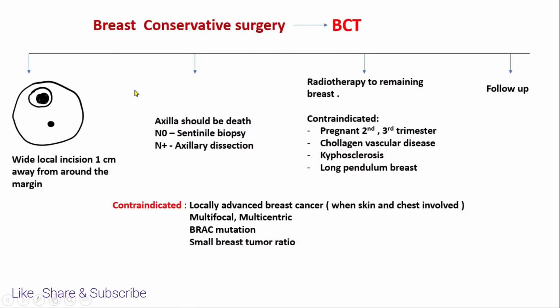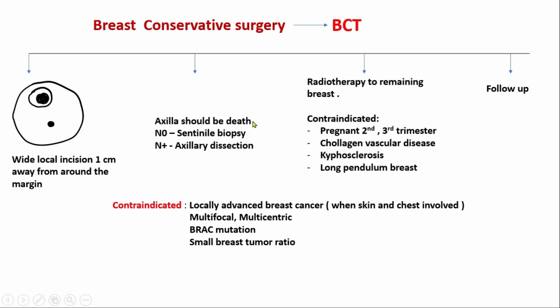Breast conservative surgery has 4 components, and when you give all 4 components accordingly, it is termed breast conservative therapy. Our first component is a wide local incision around the lump to maintain a 1 centimeter free zone from the lump. Suppose this is a lump and this is the margin of the lump, we have to make our incision 1 centimeter away from the margin of the lump. In early breast cancer, it is done only when the lump is restricted to 1 quadrant.